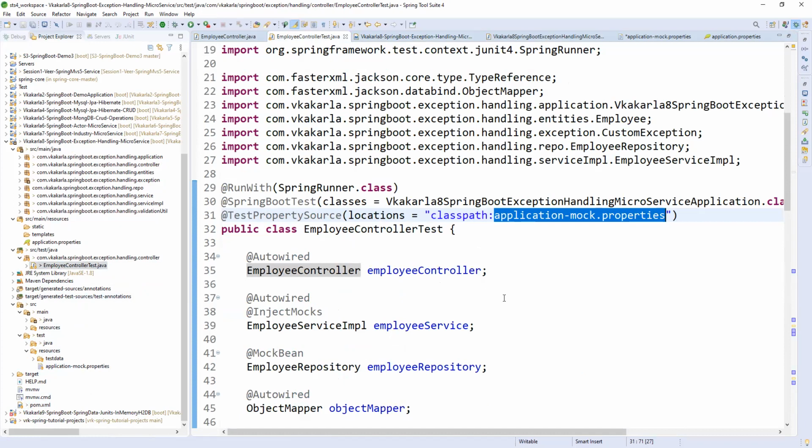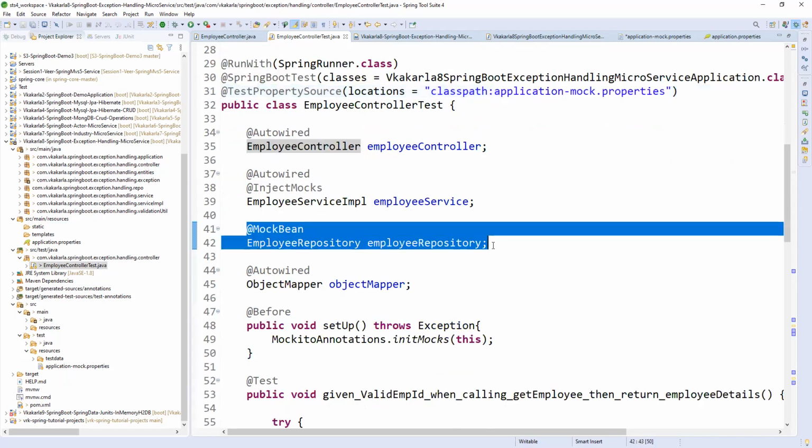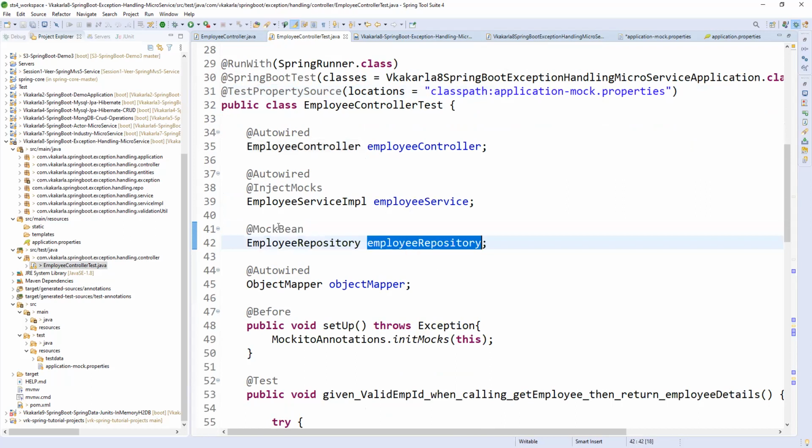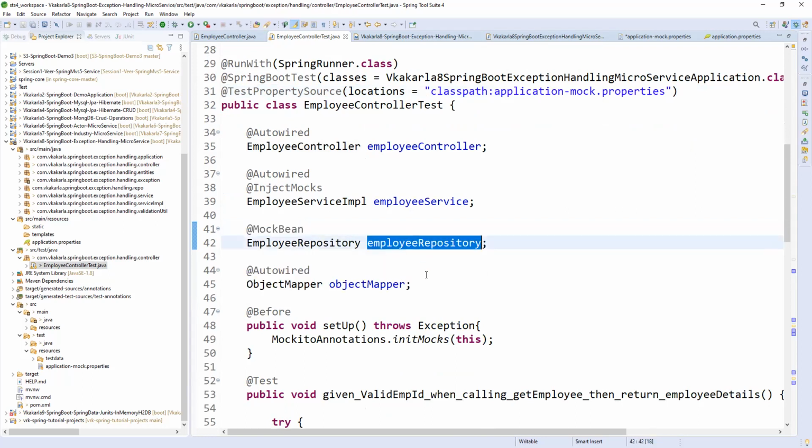The actual motto of test cases is that they should not touch the actual database. So we are going to mock the repository, which means the flow will go up to the repository and it will return from the repository. How we return, we will see in the test class. We are not touching the database, we are mocking, which means we are creating a dummy or proxy or mock object instead of an actual object. If it is an actual object, it will directly hit the database. If it is a mock object, it will not hit.